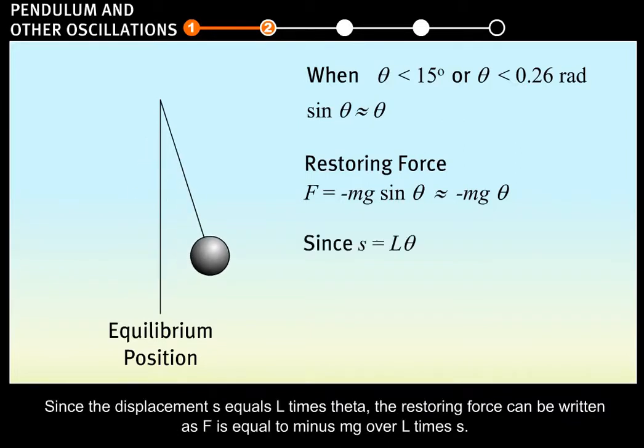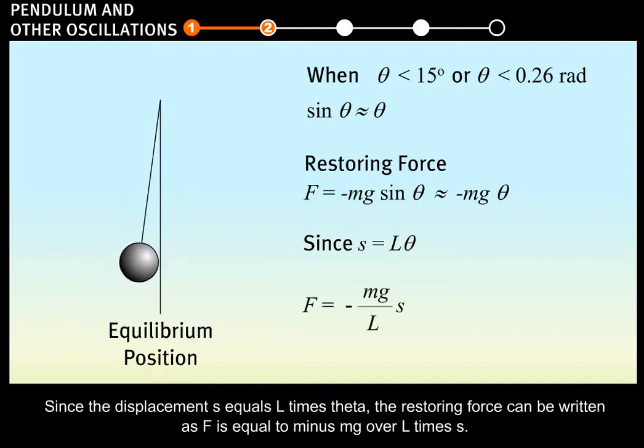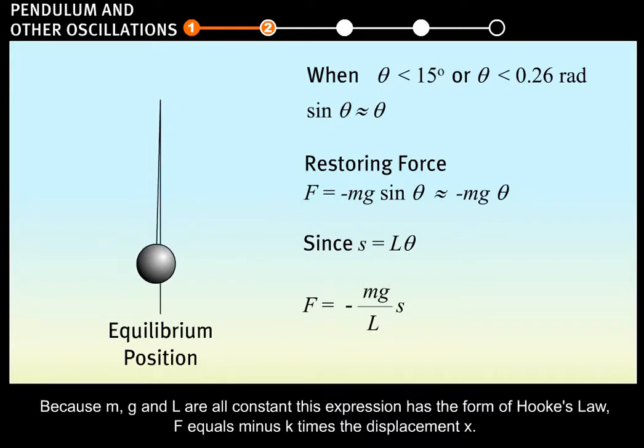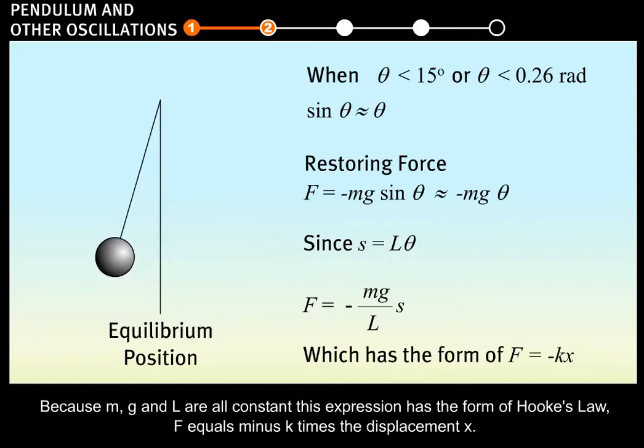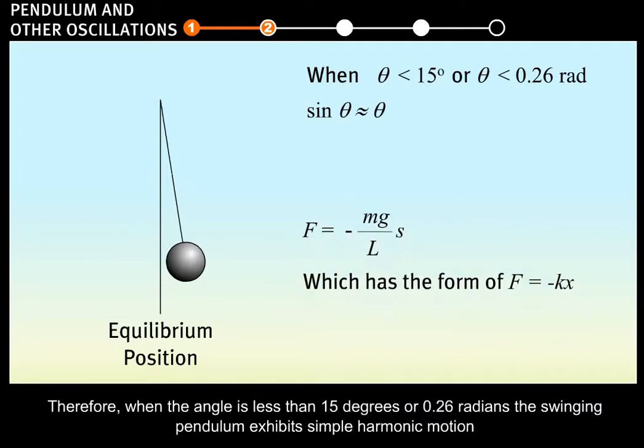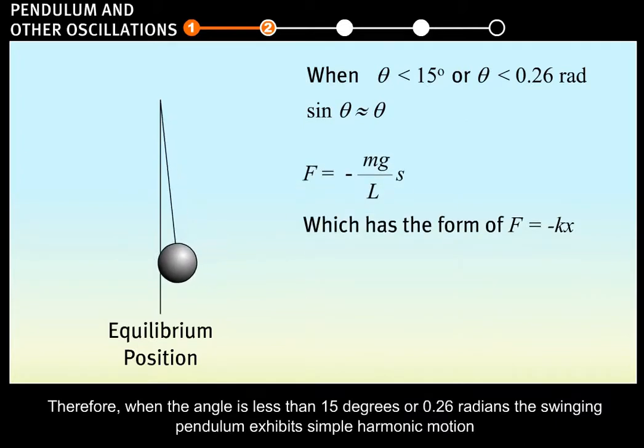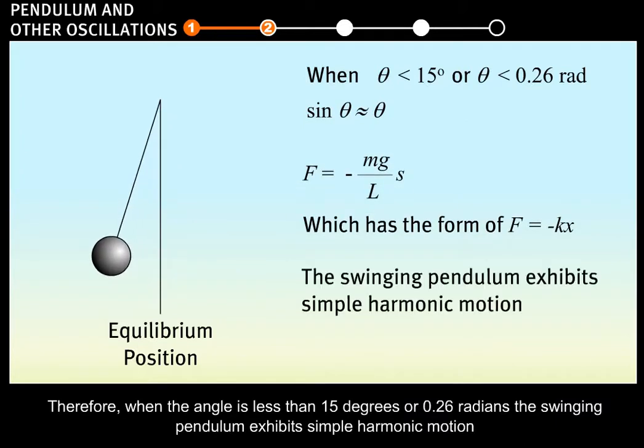Since the displacement S equals L times theta, the restoring force can be written as F is equal to minus mg over L times S. Because m, g, and L are all constant, this expression has the form of Hooke's law, F equals minus k times the displacement x. Therefore, when the angle is less than 15 degrees, or 0.26 radians, the swinging pendulum exhibits simple harmonic motion.